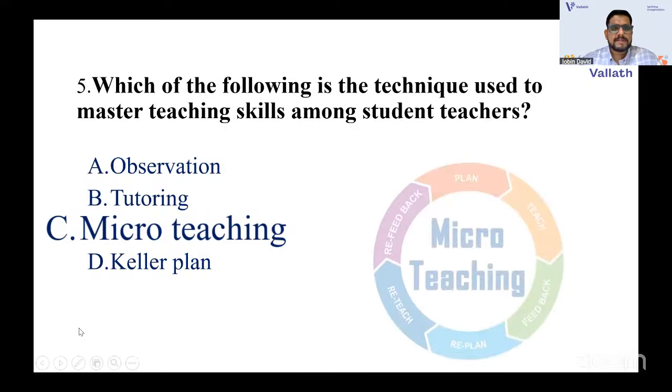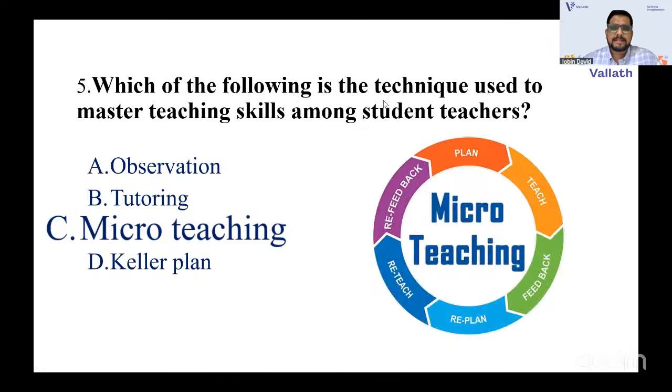So these are the steps of micro teaching: plan, teach, feedback. If it is not working, they again replan, reteach, re-feedback. Obviously there will be feedback from the teacher, and also from the student and the peers. So you plan, then teach, and feedback immediately, and then you replan, reteach, and re-feedback.